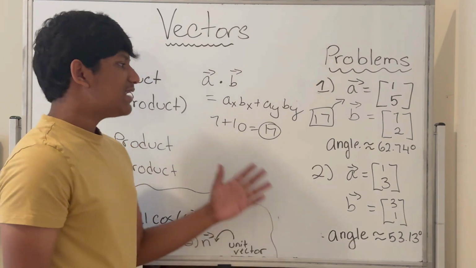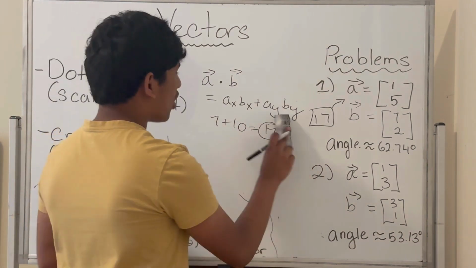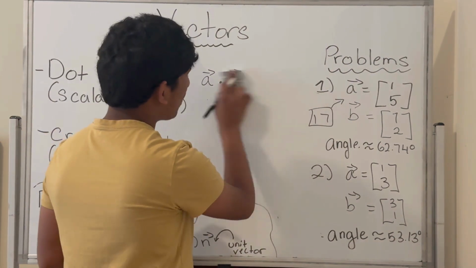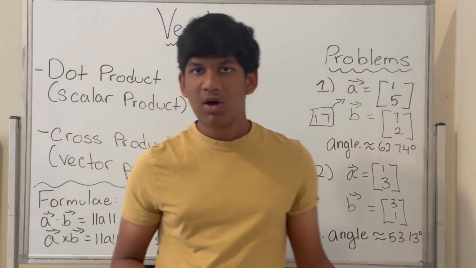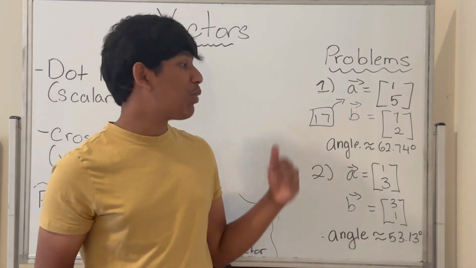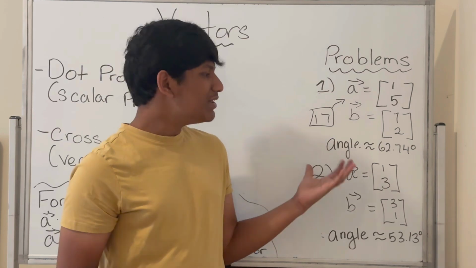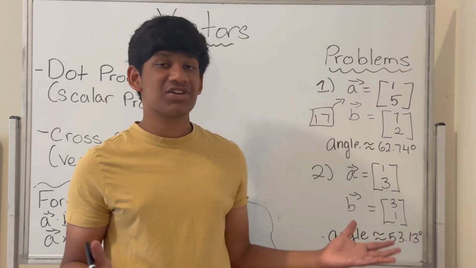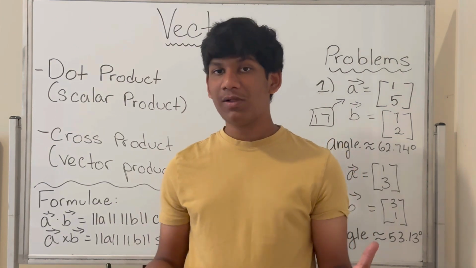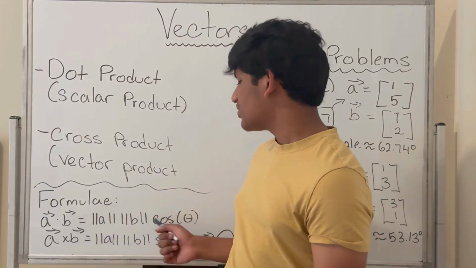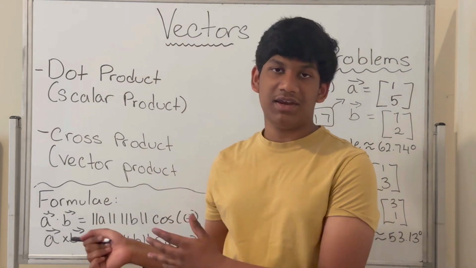Okay, now that we've talked about that, we can now talk about the angle. So let's say you want to find the angle between them. How would you proceed in doing that? Well, obviously using the second formula, the one we just used over here, you really don't have an intuition or abstraction about the angles in general. So in order to calculate the angle between two vectors, we can use the formula for the dot product that we talked about earlier.